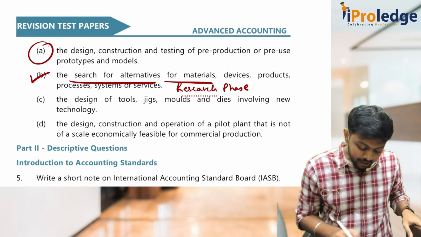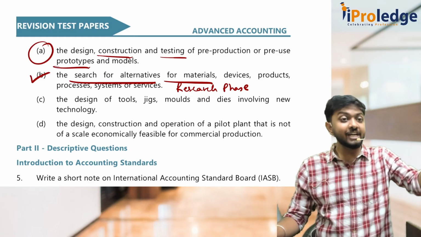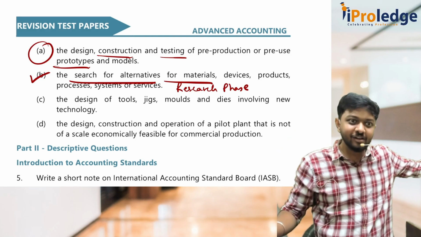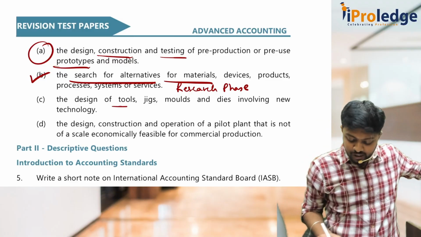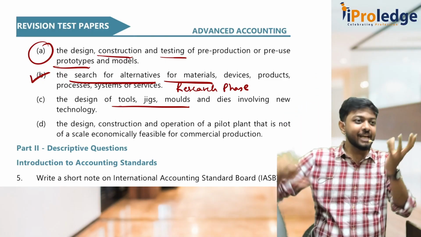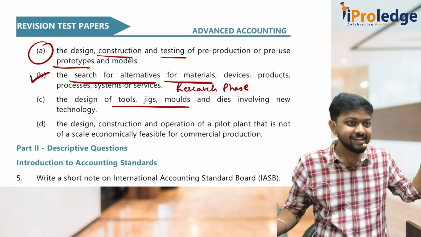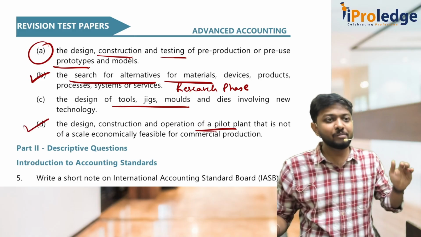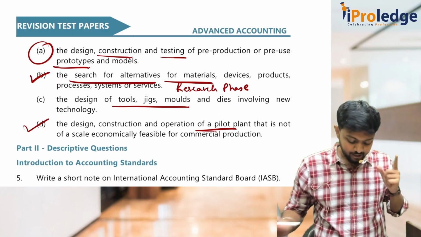But if you see A, the design, construction and testing of pre-production or pre-use prototypes, you have already started designing the prototype. Prototype andre model of the idea. That means you have an idea in your head now. That's why you have started to build prototype. So that goes to development phase. Tool, jigs, mold. Mold andre en gota? You know mold. Whatever you put, it will take the shape of that. If you have started to develop mold, that means what? Idea is already there. So that's development phase. Here also you have started with pilot plant. That means you are developing on an idea. That means you already have an idea. Hence B is the research phase. Okay, done.